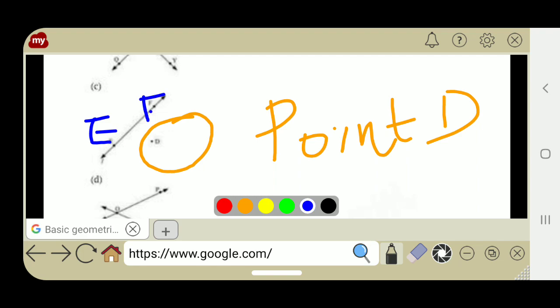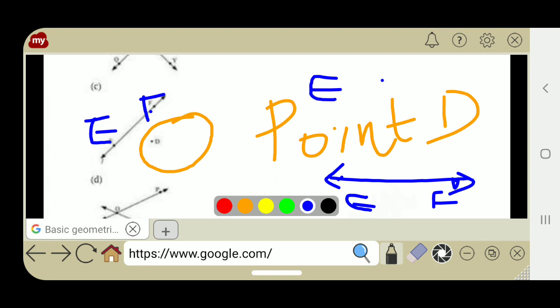To write that, you just draw the line, put the point very near to the arrow mark, then give the names EF. It is line EF. Then only you can understand whether it is a line segment or a ray. Okay.